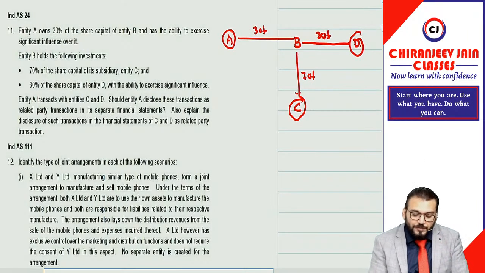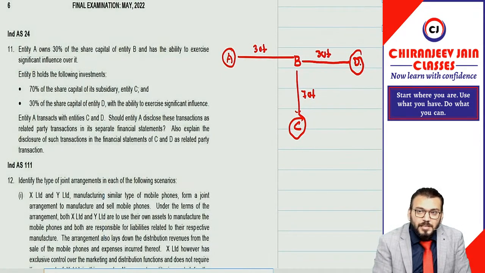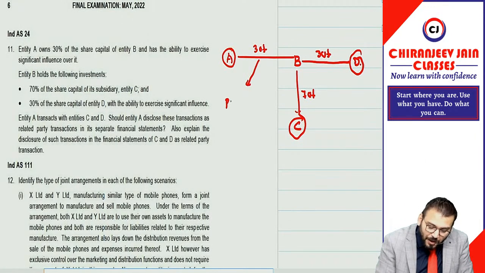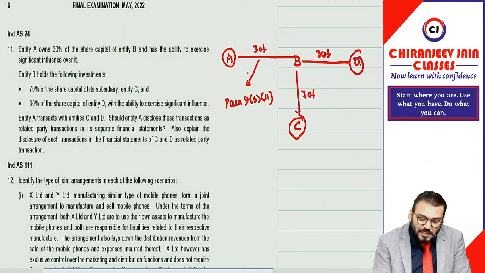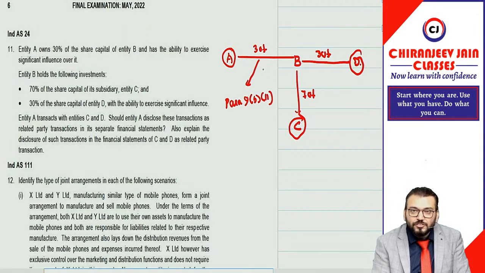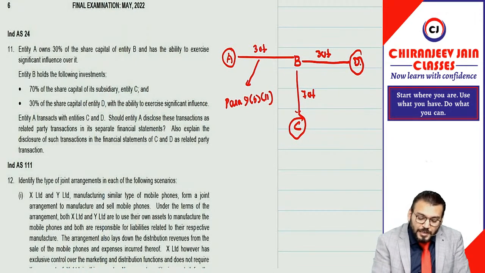Now everyone just try to understand. First we need to understand whether A and B are related parties. Of course A and B are related parties, because any associate will be a related party, as per para 9(b)(2) of Ind AS 24. So the associate and joint venture of the reporting entity will be related parties. Now as per Ind AS 24, any subsidiary of an associate will also be a related party. But any associate or joint venture of an associate will not be a related party.